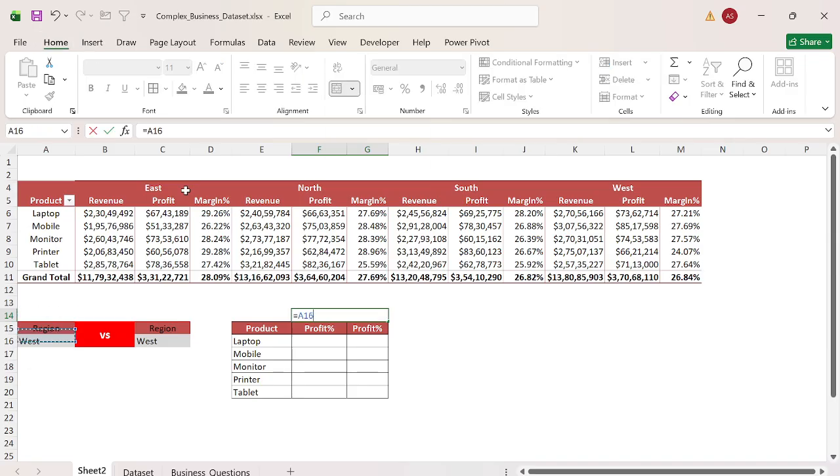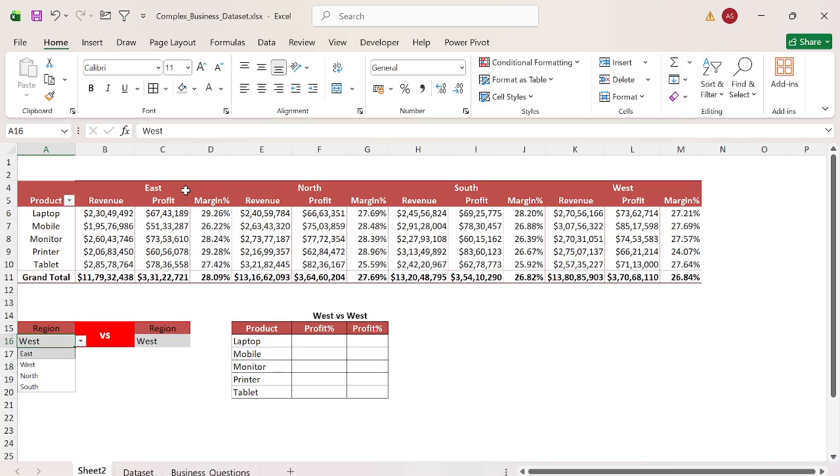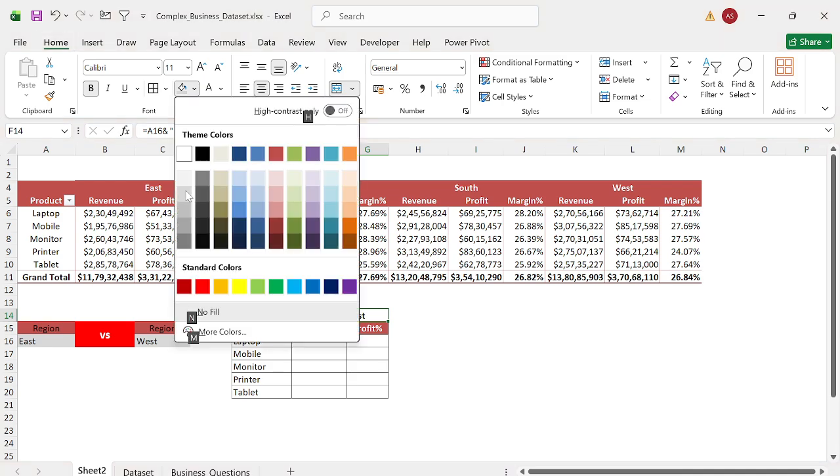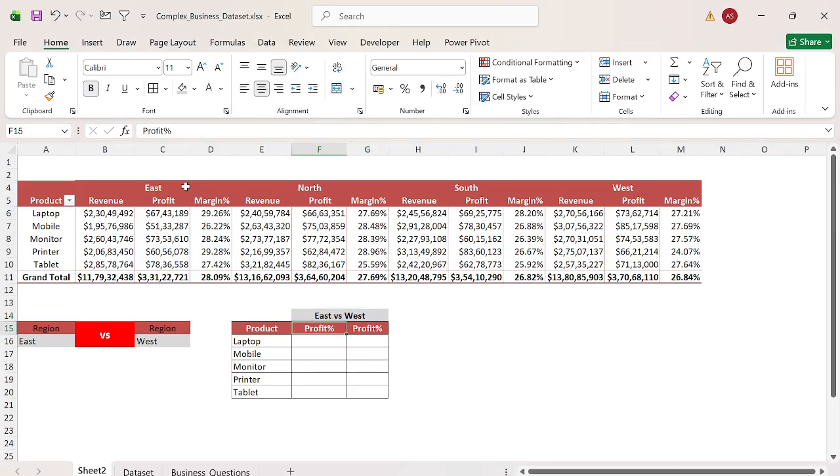Here I want to have it as west versus west. Now if I want to do the comparison, east versus west, it will show you the comparison, east versus west. Now give the background color as this. Delta I also want to have here.